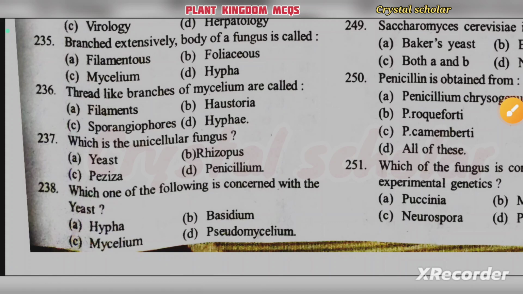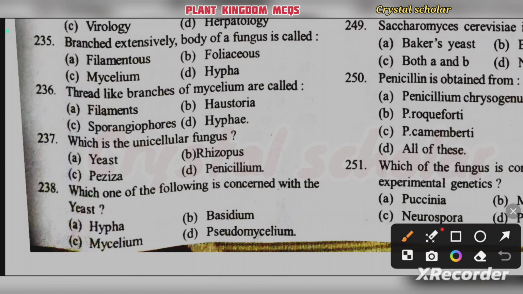Then thread-like branches of mycelium are called filaments, haustoria, sporangiophores, hyphae. Thread-like branches of mycelium are called hyphae.